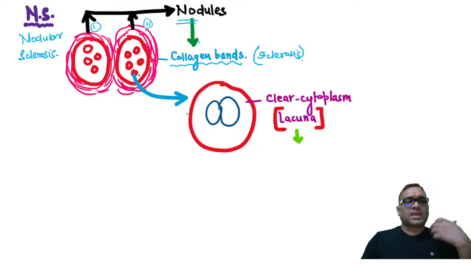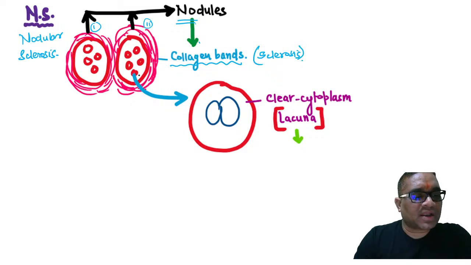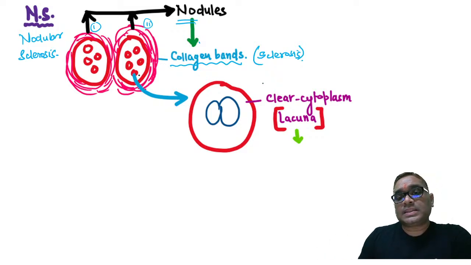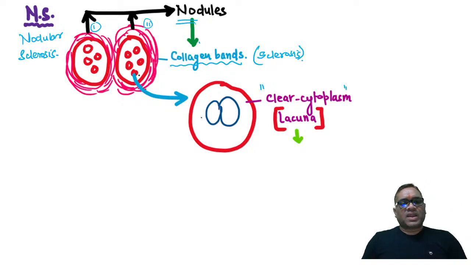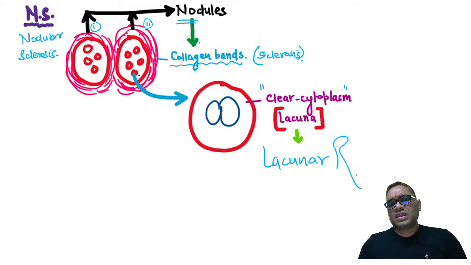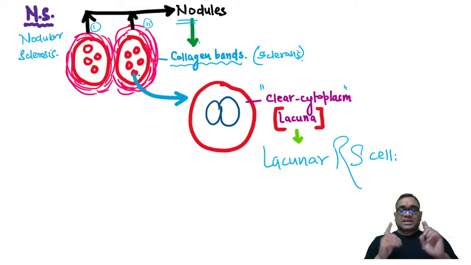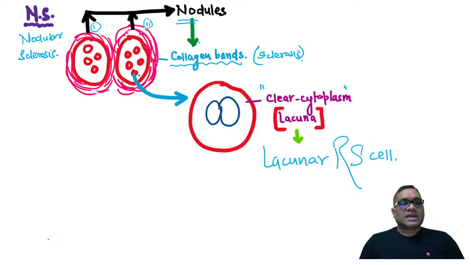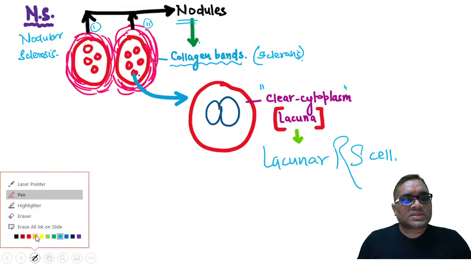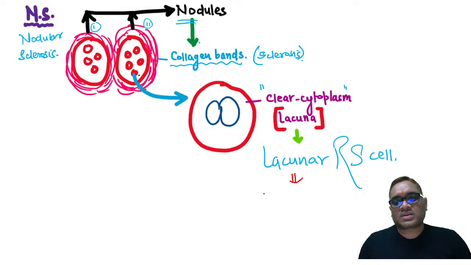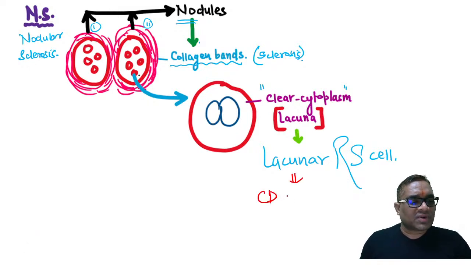And when we are preparing this paraffin section, what we are going to see is a clear cytoplasm. Cytoplasm will be removed, right? This is the artifact. Cytoplasm will be removed, lacuna will be created, and that is why such cells are called lacunar Reed-Sternberg cells. Right, so nodular sclerosis is a classical Hodgkin's lymphoma, right? So if the examiner asks you, lacunar Reed-Sternberg cells will be positive for which CD marker, CD20 positive or CD15 positive?